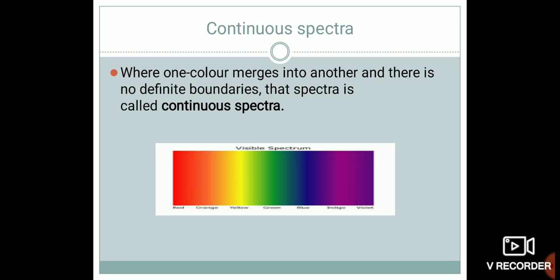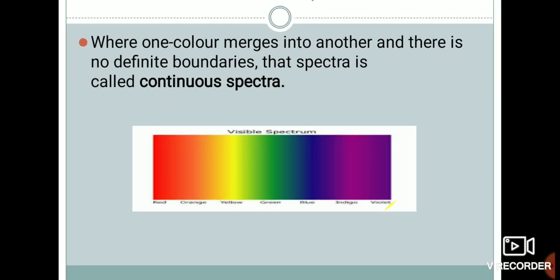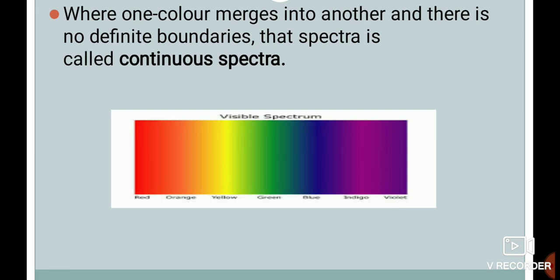Where one color merges into another and there are no distinct boundaries, that spectrum is called a continuous spectrum. In the VIBGYOR colors, violet, indigo, blue, green, yellow, orange, red, you can't see a distinct boundary between them.